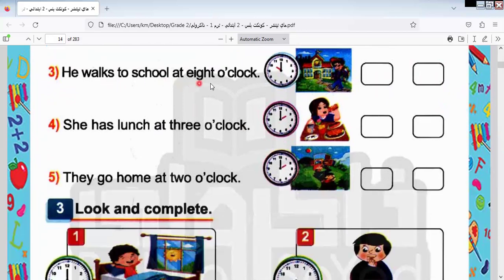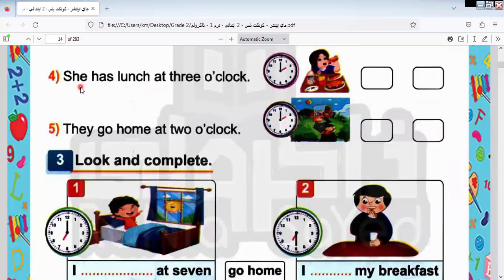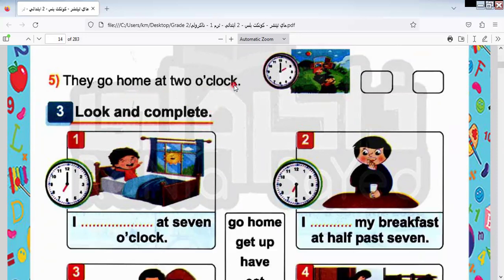He walks to school at 8 o'clock. Is it 8? No, it's not 8. It's 10. She has lunch at 3 o'clock. There is not 3. There's 2. So I shall put no here. I go home at 2 o'clock. Yes, this is 2 o'clock.